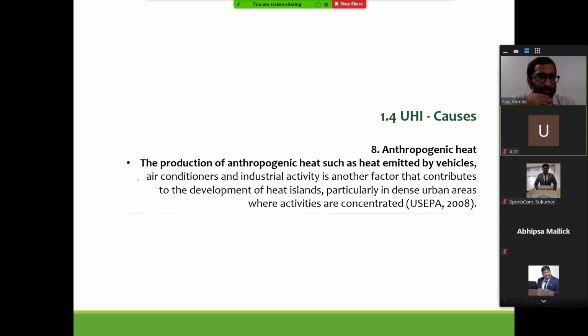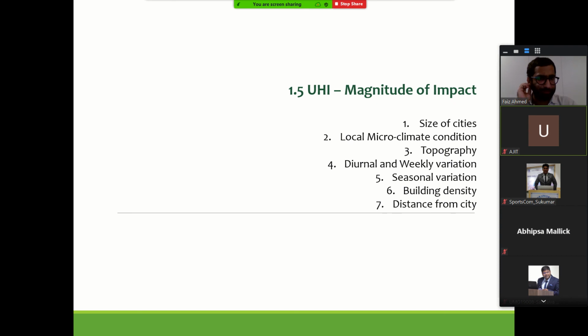Anthropogenic heat, we discussed it. What are the other heats? The heat coming out from vehicles and other infrastructure facilities and air conditioning systems that we have also adds to the city. The magnitude of impact depends on the size of the city.